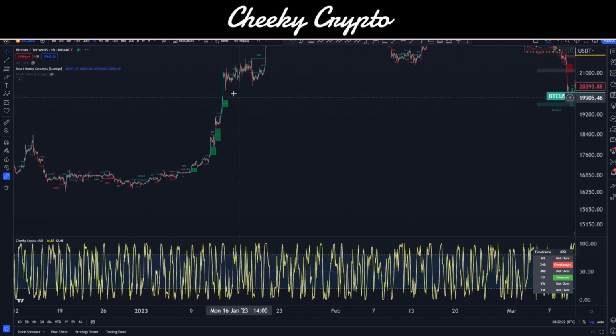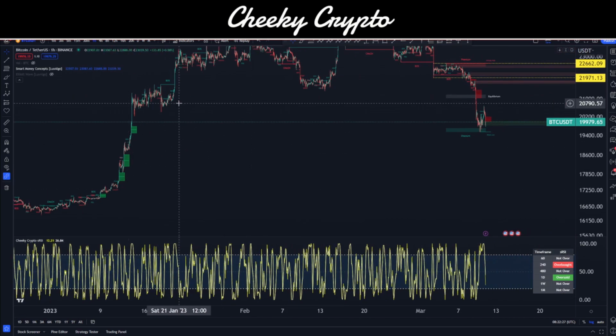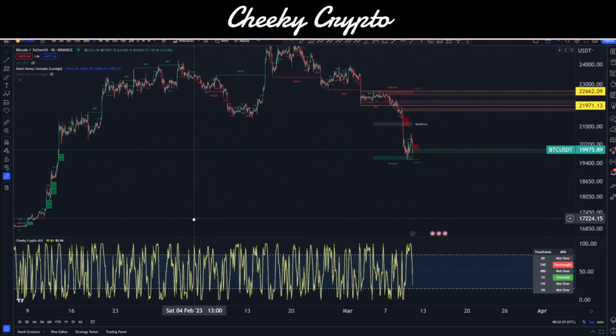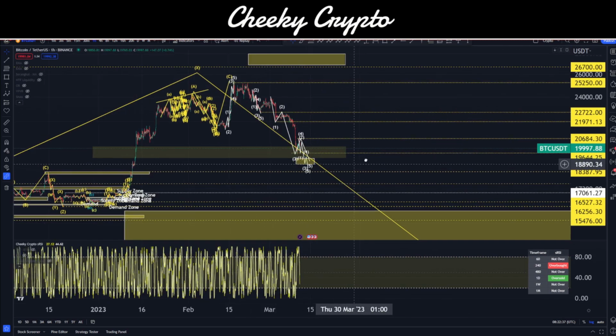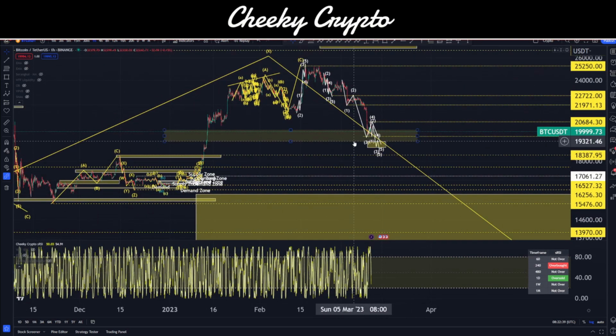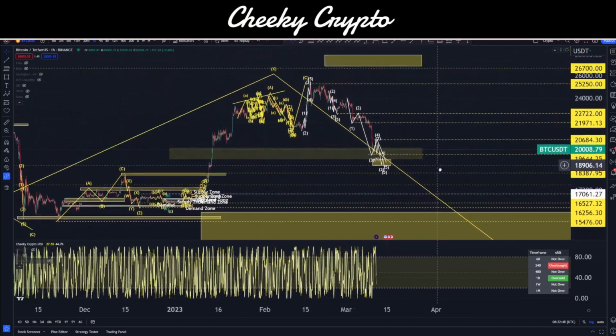So ultimately, everything here is very much aligned to what we've been thinking about and talking about, right? We have these gaps that were left behind back in January. It's been months, but I do think they're going to get filled, as I was talking about quite some time ago. So nothing unusual occurring here, pretty much standard practice. We are seeing the impulsive structures to the downside, which is exactly what we'd want to see, but in reverse if we want to be in a bull market, which we are not. So ultimately everything here is breaking down quite nicely, and our target ranges are there.